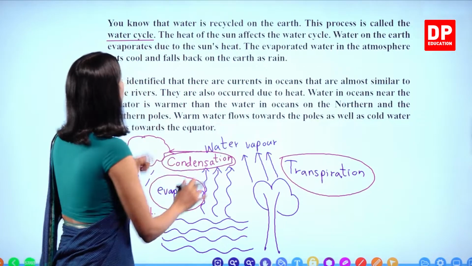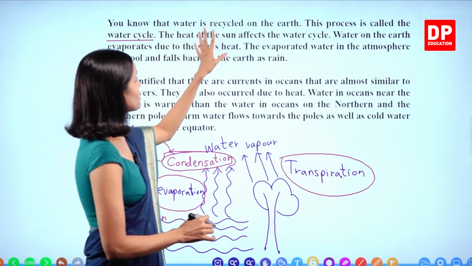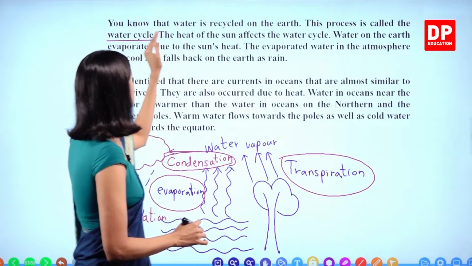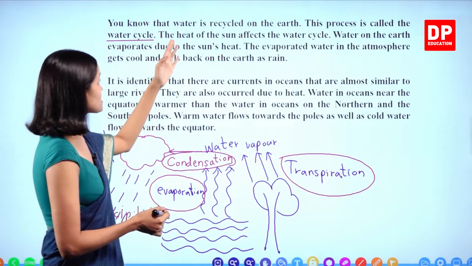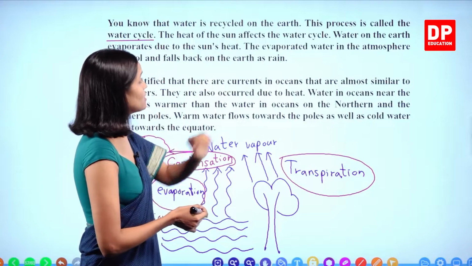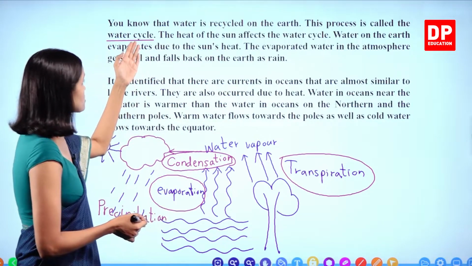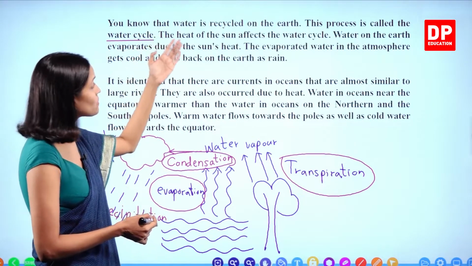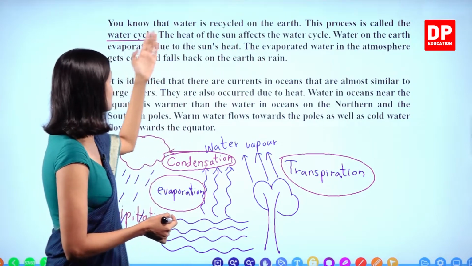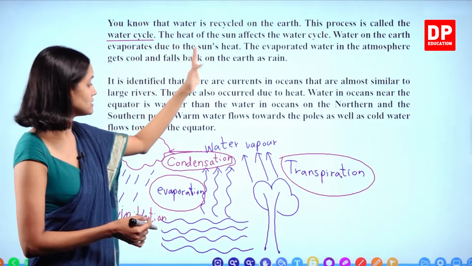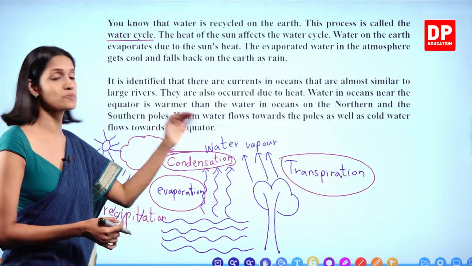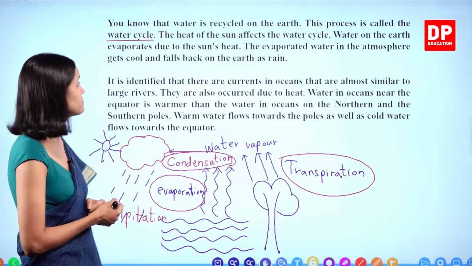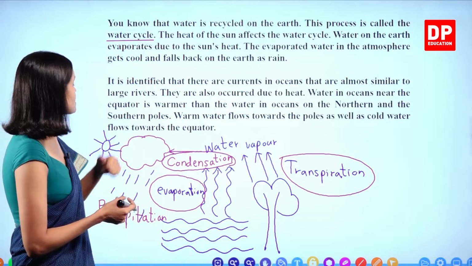Right? You know that water is recycled on the earth. This process is called the water cycle. The heat of the sun affects the water cycle. Water on the earth evaporates due to the sun's heat. The evaporated water in the atmosphere gets cooled and falls back on the earth as rain. So this is what I explained here in the water cycle. Right? So there's another one.